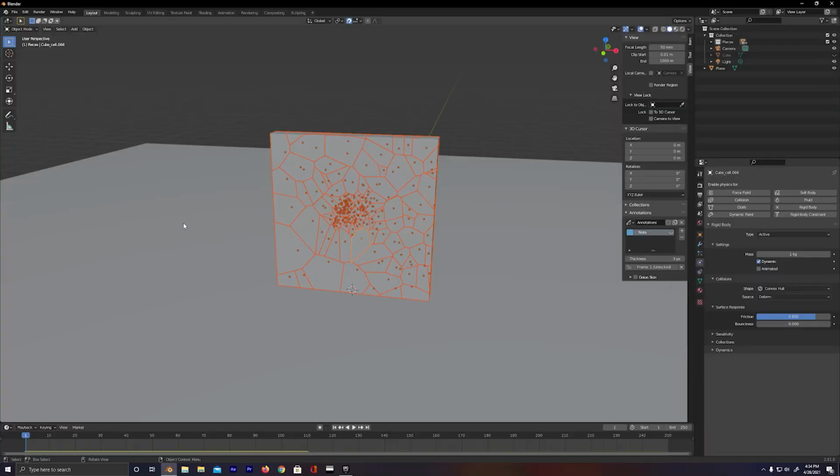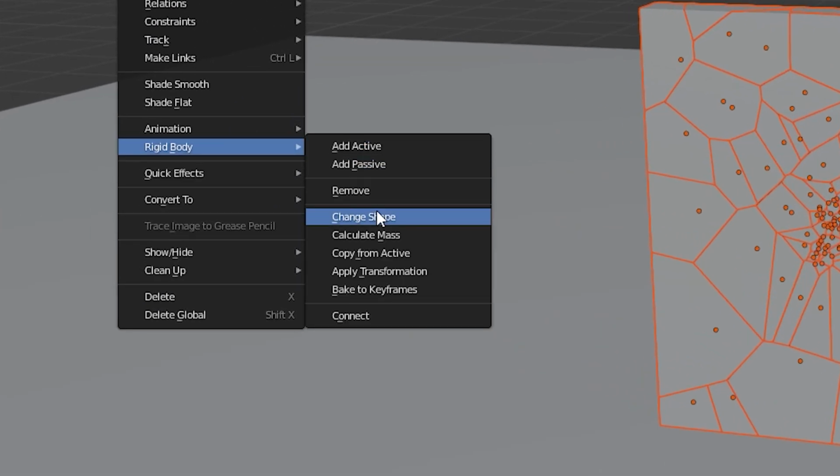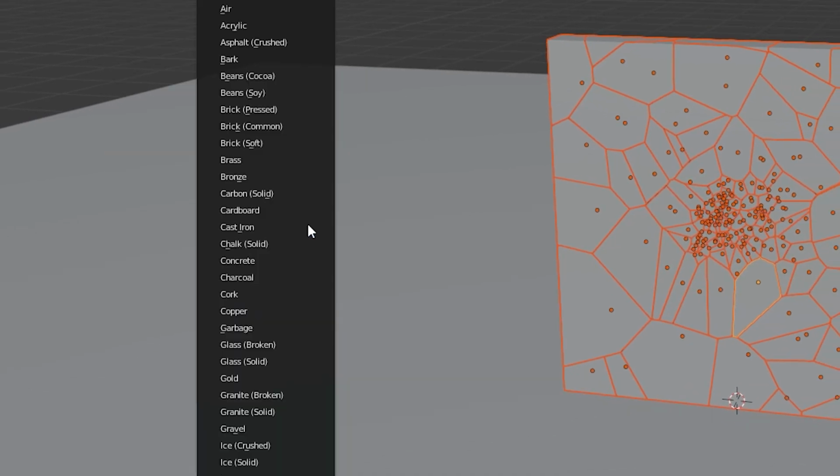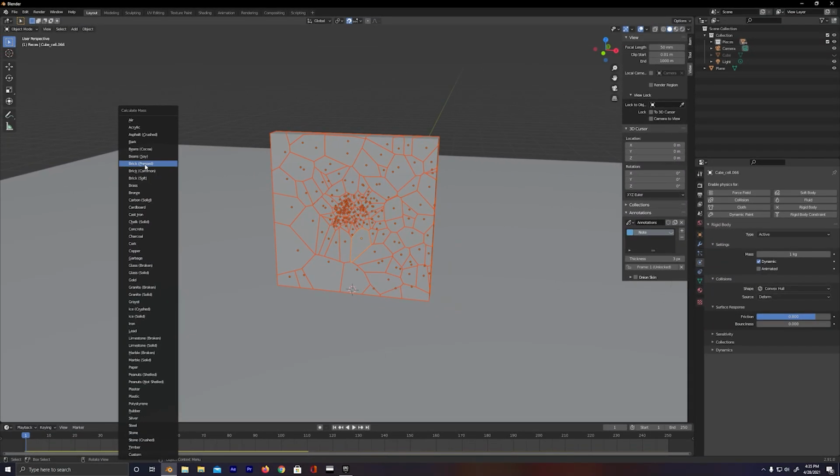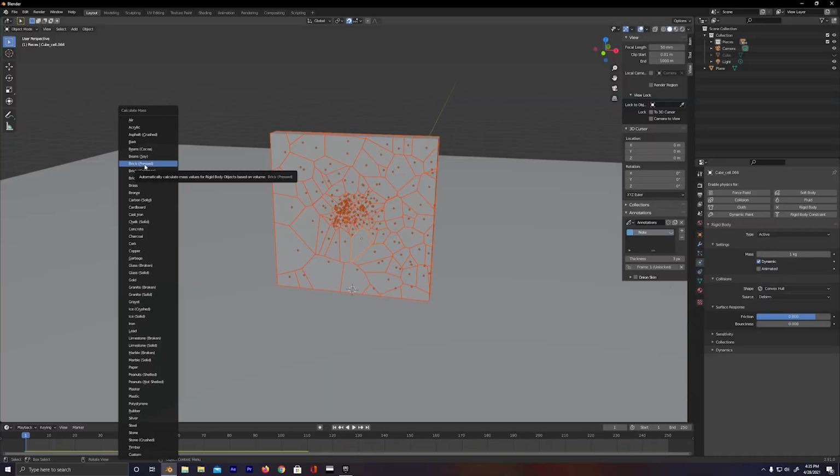Or you can let Blender do all the hard work for you with a simple button, which you can find right here by going all the way up to Object, Rigid Body, and click Calculate Mass. And then you're gonna have all these different options pop up, which you can click on any of them. I played around with concrete before, it looks pretty cool. You know, brick is also pretty cool. They have common, soft. I'm gonna go ahead and click on brick.